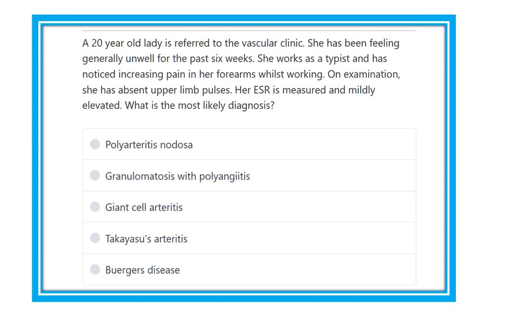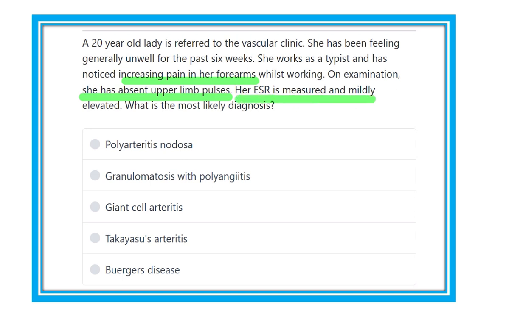A 20-year-old lady is referred to the vascular clinic. She has been feeling generally unwell for the past few weeks. She works as a typist and has noticed increasing pain in her forearm whilst working. On examination, she has an absent upper limb pulse. Her ESR is mildly elevated.